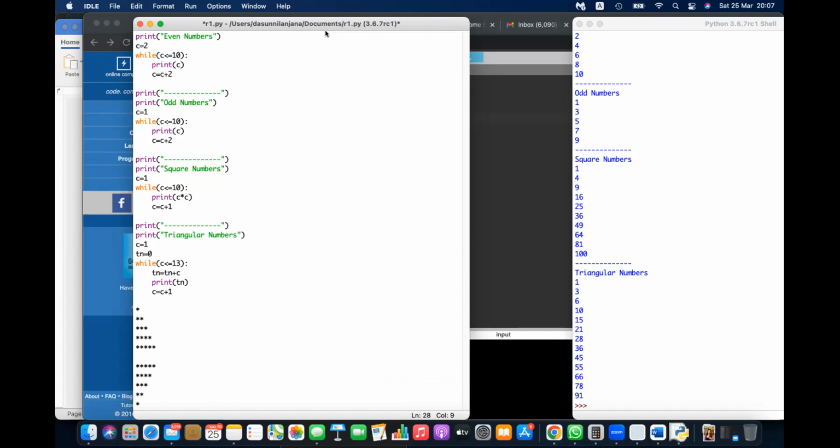Therefore, it doesn't matter if you are getting an error, send it to me. It can be a silly error, but it doesn't matter. You are learning, right? So that is the way. If you are getting an error, send it to me. I can help you correct that.